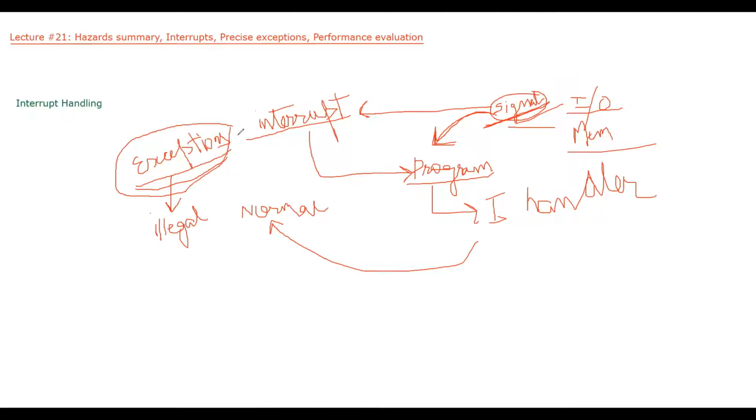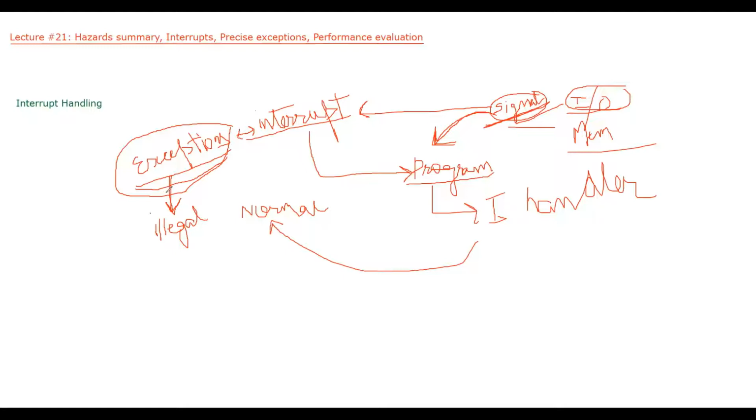So what is the difference between an interrupt and an exception? An interrupt is a signal from an input output device, and based on this signal, we have to run some program. Likewise, an exception is also a signal, but it is generated when we are trying to do an illegal operation.